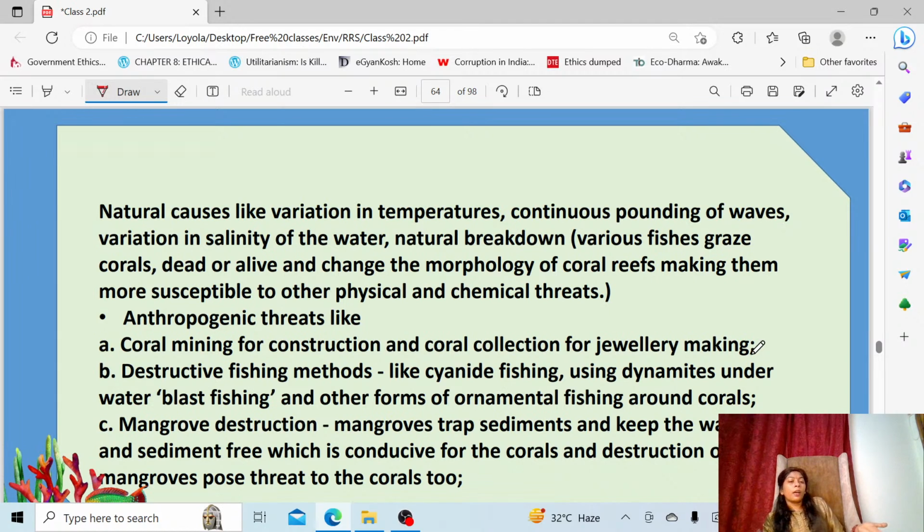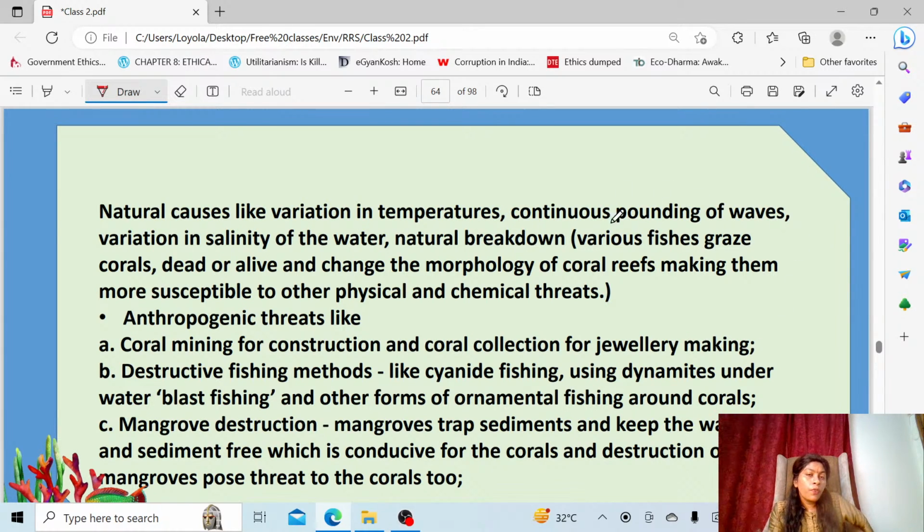And then what are the threats faced by this coral ecosystem? There is natural threat. Apart from that, the anthropogenic threat, like they are mining the coral, just like river mining, sand mining and stone quarrying. They are cutting the coral down and keeping it inside houses as decoration, and making jewelry and so on. So this is one threat. And again, they go fishing, I already told you it's a good fishing spot. When they go fishing, they drop bombs and cyanide, the poisons. It also kills the corals. These are some of the threats the corals are facing.